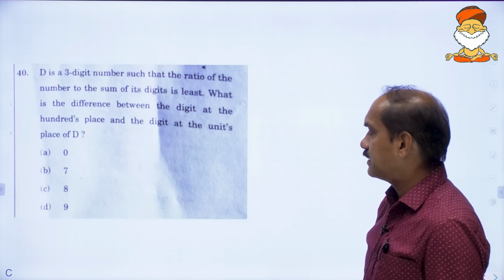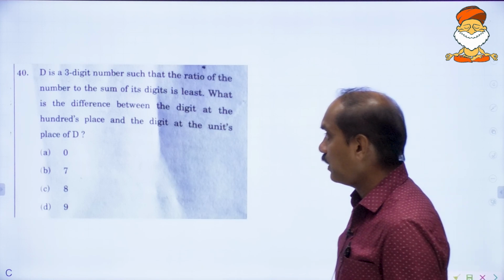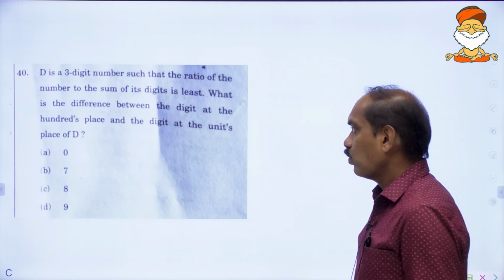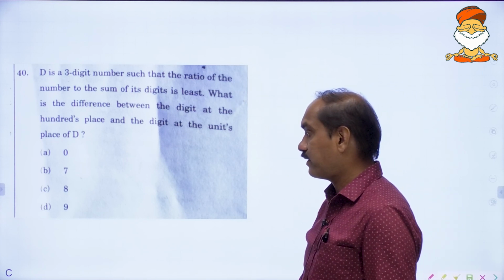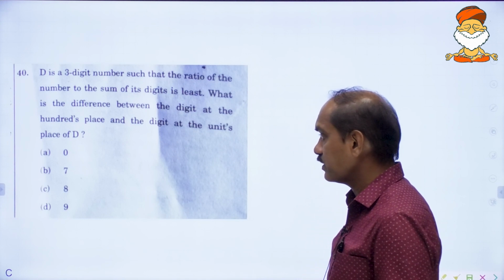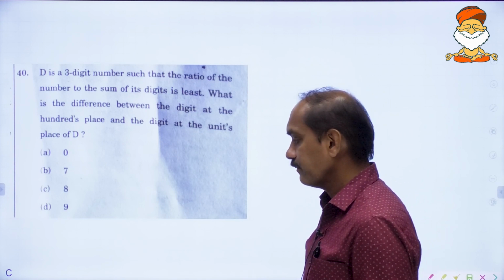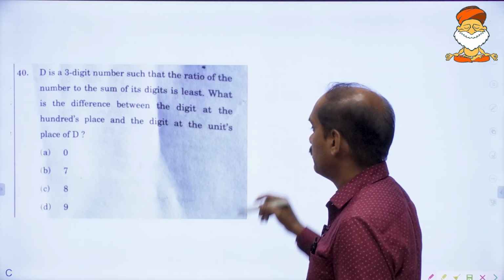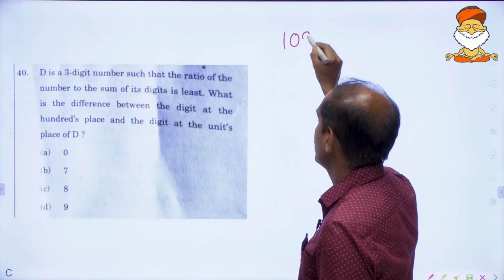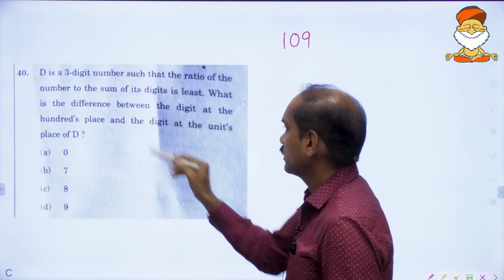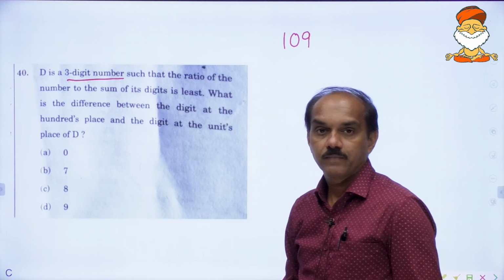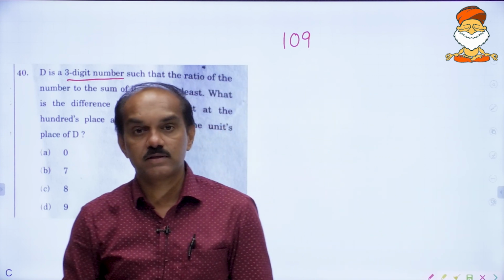D is a 3-digit number such that the ratio of the number to the sum of its digits is the least. What is the difference between the digit at the 100th place and the digit at the unit place of D? D is a 3-digit number. If you take 109, a 3-digit number, and he has not said we must use non-zero digits, right?